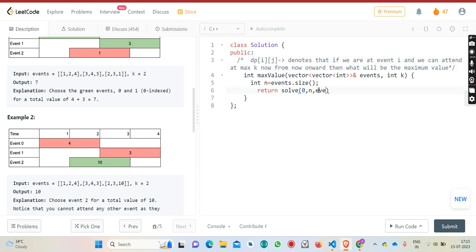Now I will pass the events, but before this I will sort, since it starts with the starting day itself, so it will be sorted according to that only. events.begin, events.end. Now I have k.